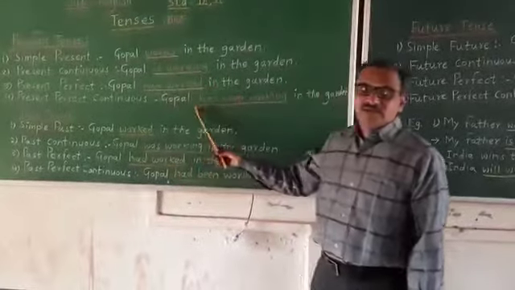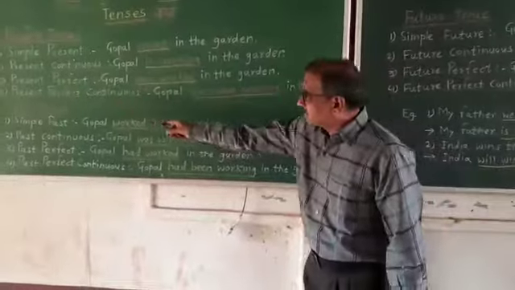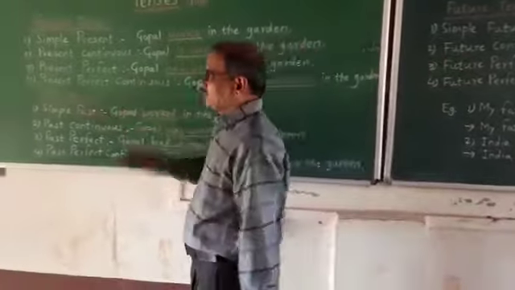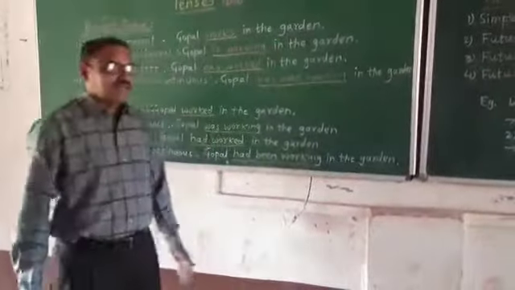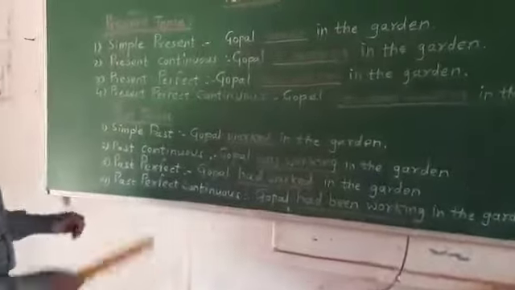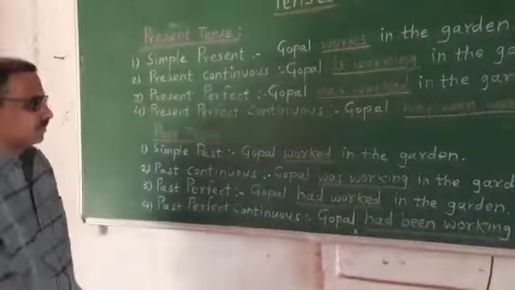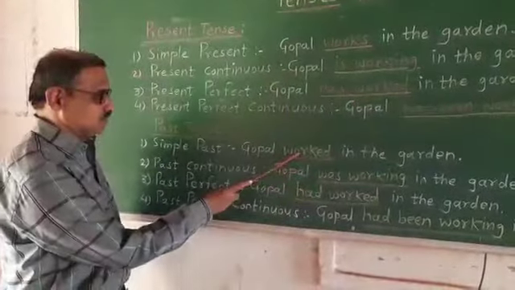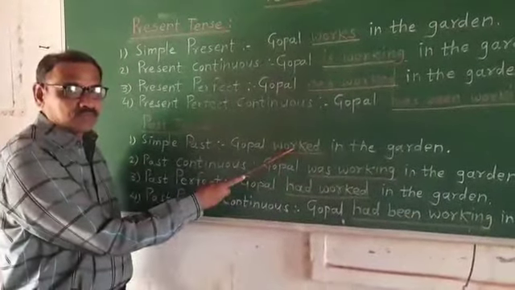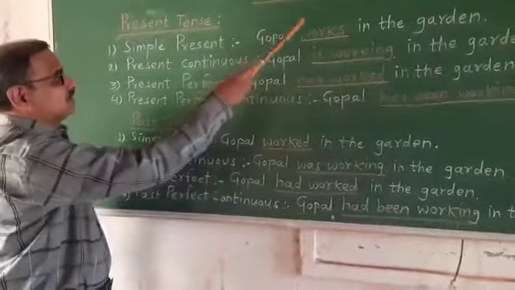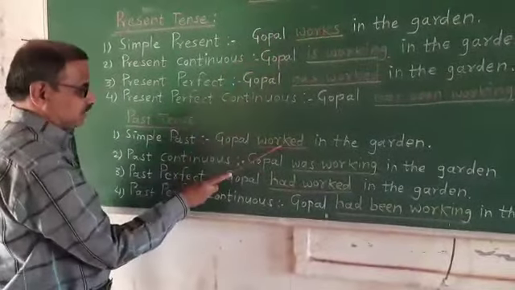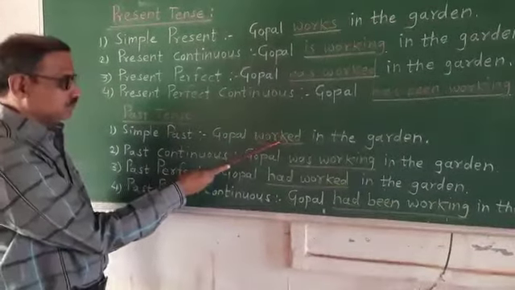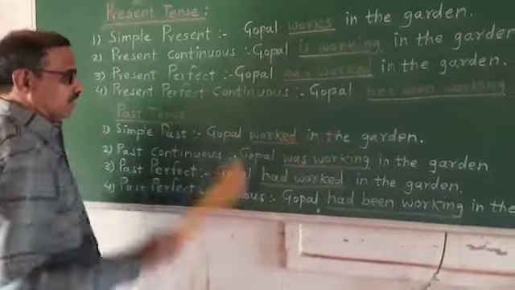The action has started, it is not completed, that is present perfect continuous tense. Now see the past tense, means the tense which has already gone by. Simple past: Gopal worked in the garden. Only the past tense of the verb is to be used here. See the simple present tense works, then with the same subject, the verb is changed as worked. Gopal worked in the garden.